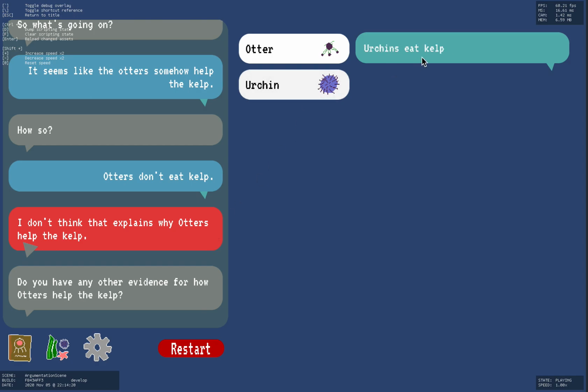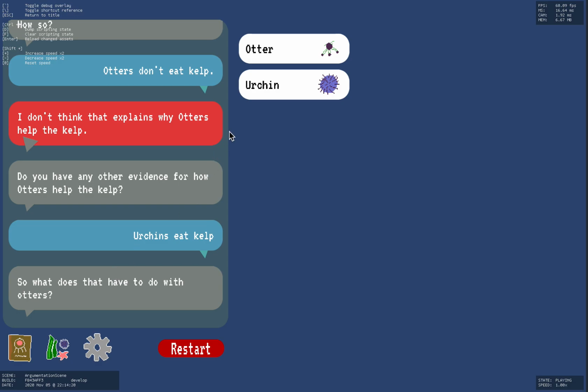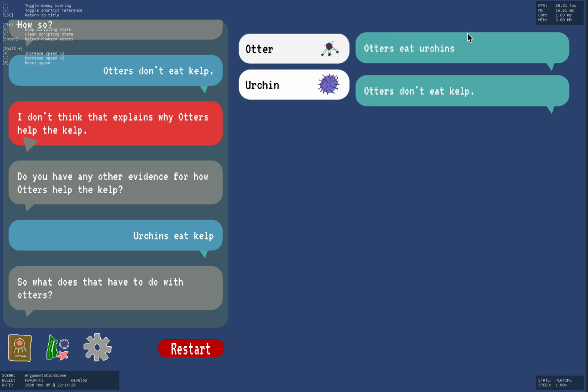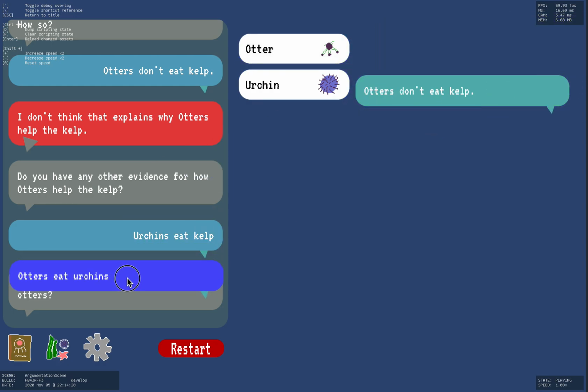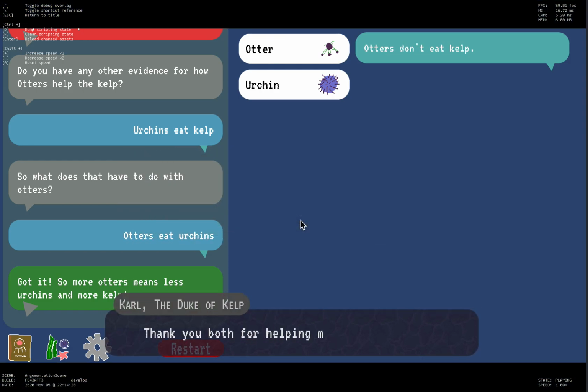Well, we know that urchins eat kelp. And to link that back up to otters, let's look at one of the otter relationships. Well, we say otters eat urchins. And now we've formed enough of an argument that this one is satisfied. So really, in this mechanic, we're going to be relying on a per challenge dialogue tree